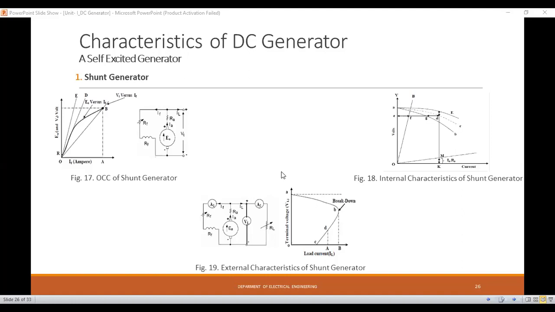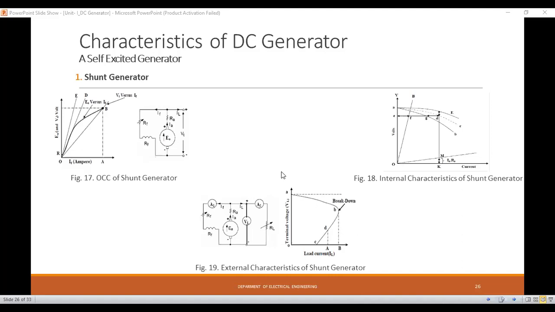Again, there are two types of compound generator: short shunt compound generator and long shunt compound generator. Why is it called a short shunt compound generator? If the shunt field winding of the machine is in parallel with only the armature winding, then it is called a short shunt compound generator. And the next one is long shunt. In long shunt, the combination of the shunt field winding and the series field winding is in parallel with the armature winding, then it is called a long shunt compound generator.